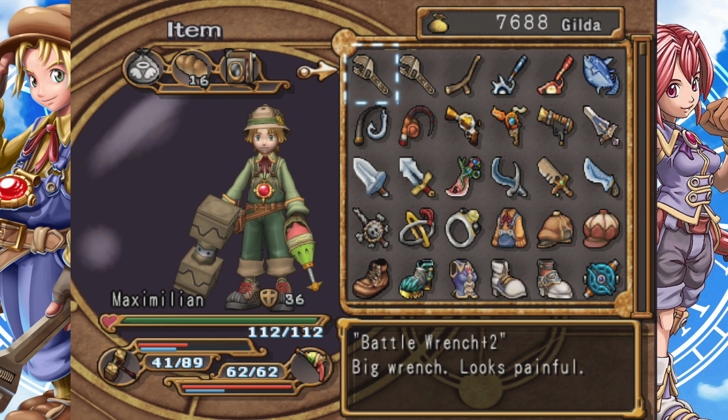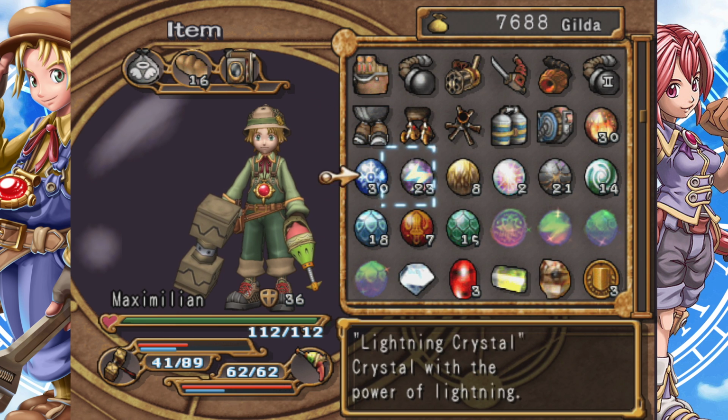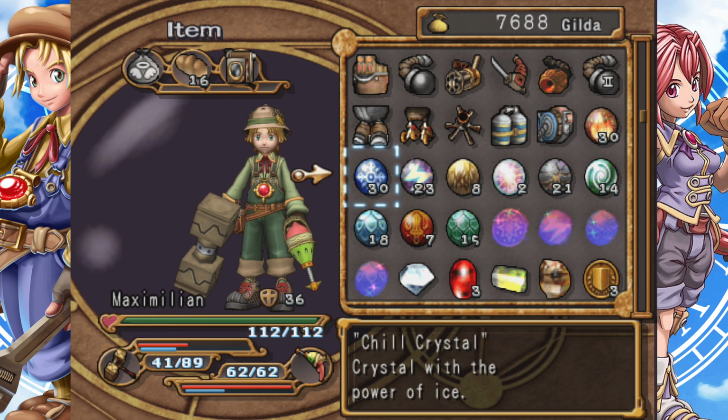So before we really get into this, one of the key elements of this game is obviously upgrading your weapons. So we want to make sure we do this as efficiently as possible. If you watched the last episode, we wasted a lot of money, a lot of these resources. I think we wasted maybe 10,000 gilda worth of crystals in the last episode, which is fine because that's how learning works.